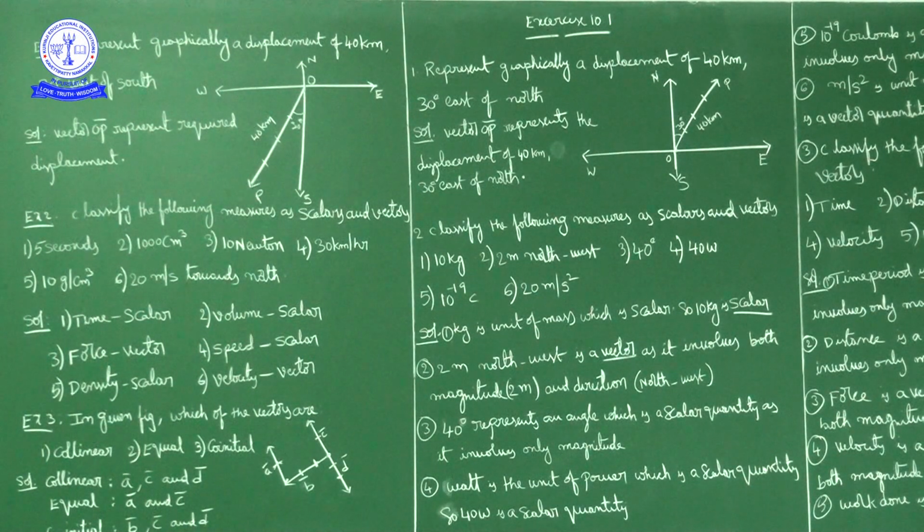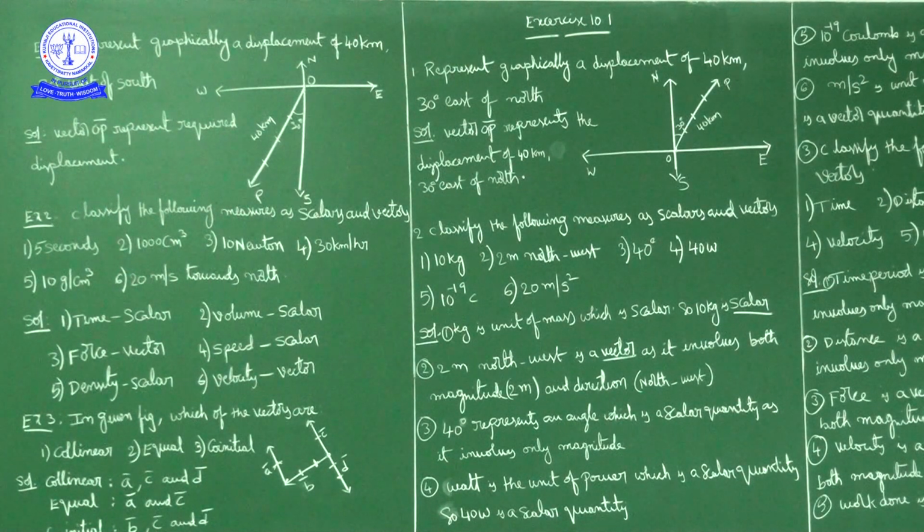Next question: classify the following measures as scalars and vectors. They will give something, and we have to tell which is a scalar and which is a vector.